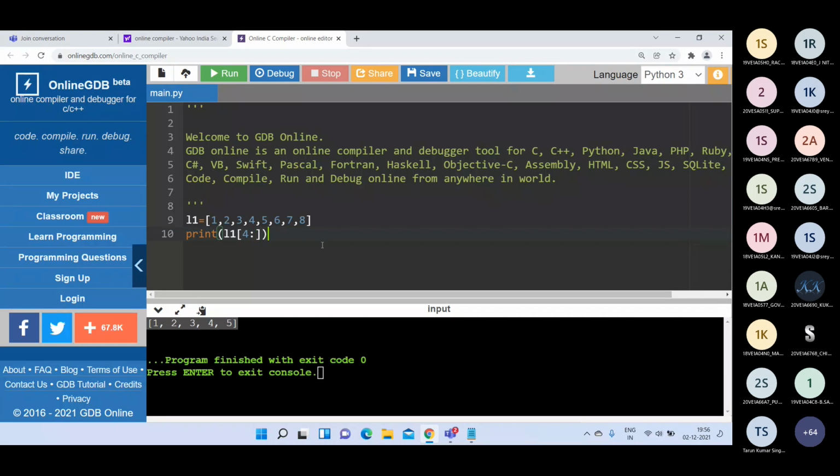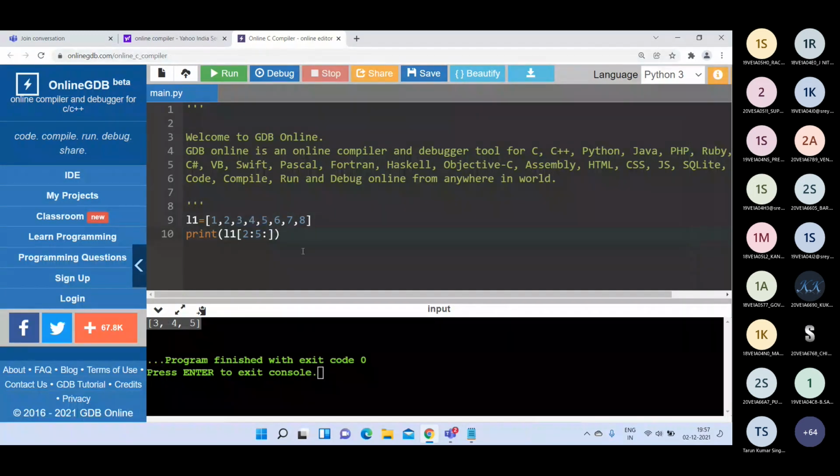Yes, sir. Yeah, we are writing 4 colon, which means we will get 5 6 7 8, starting from 4 up to the last one. Like that you can write any kind of operation using this slice operator. So if you write 2 colon 5 colon, we are specifying the starting index and ending index, and we are not specifying the stride value. Then what happens here is we start from index 2, that means 0 1 2, that means 3, up to 5 minus 1, that is 4. So you will get 3 4 5 here.